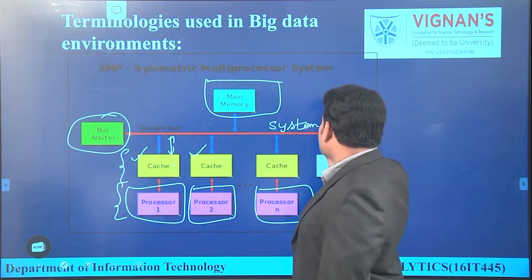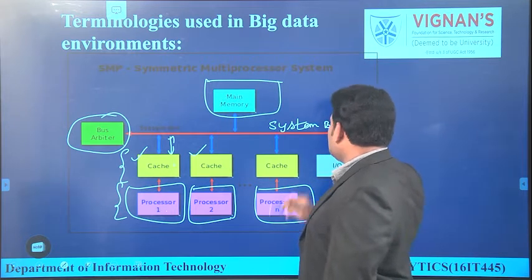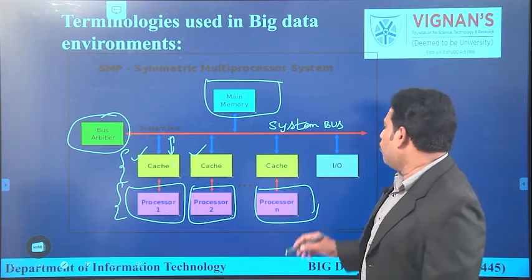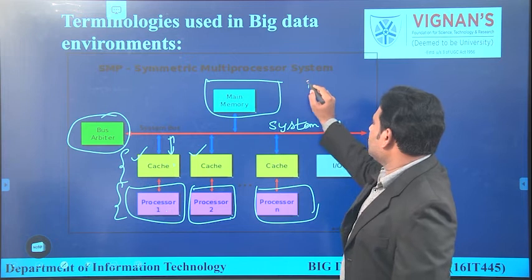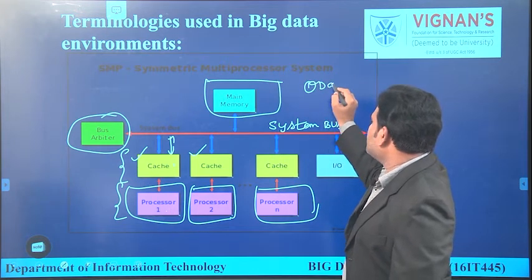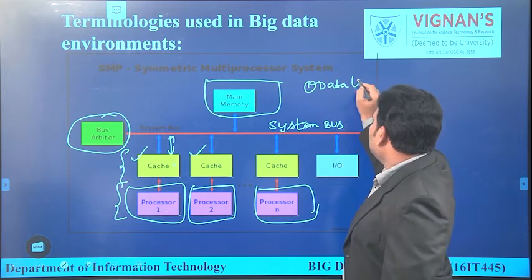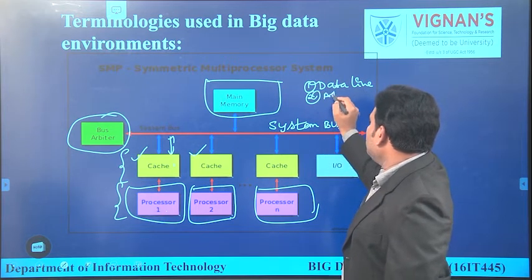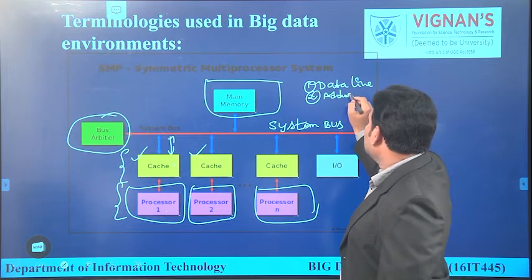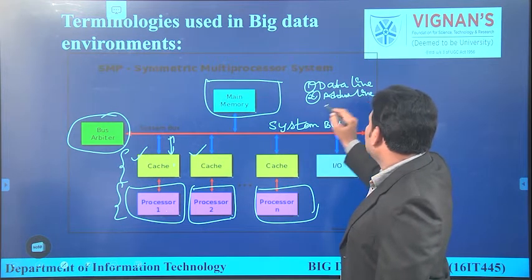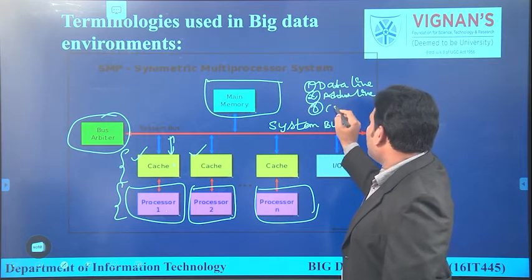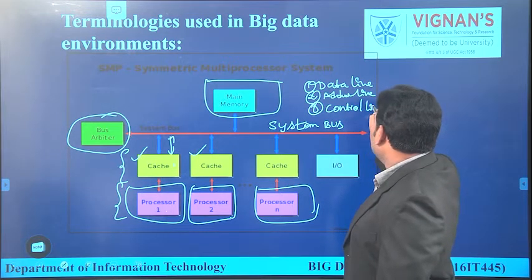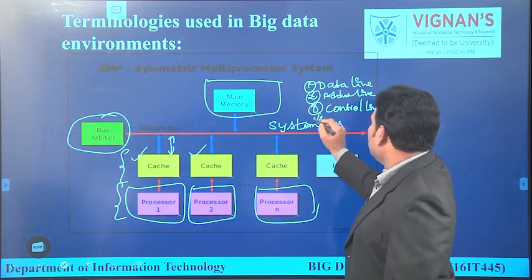The system bus is a combination of 3 or 4 subparts. A system bus may have a data bus or data lines, address lines, control lines, and power lines.